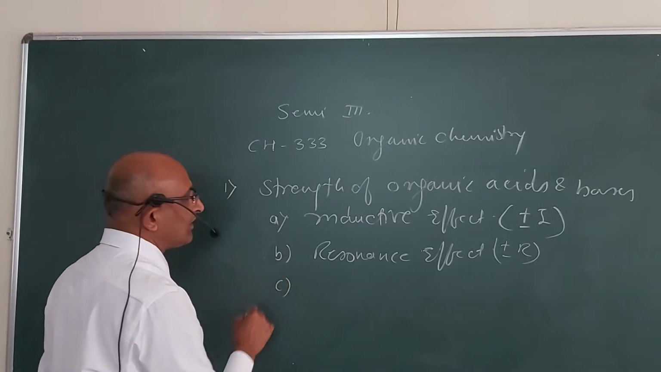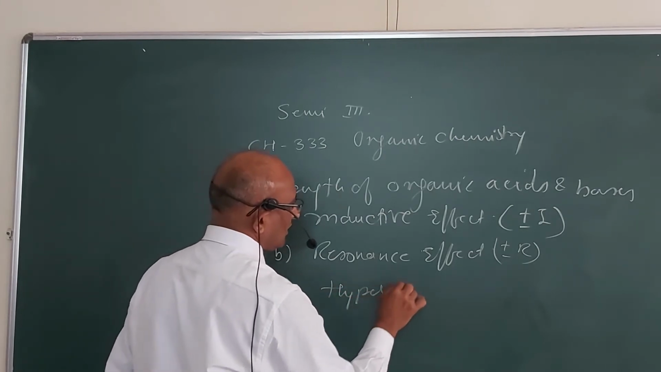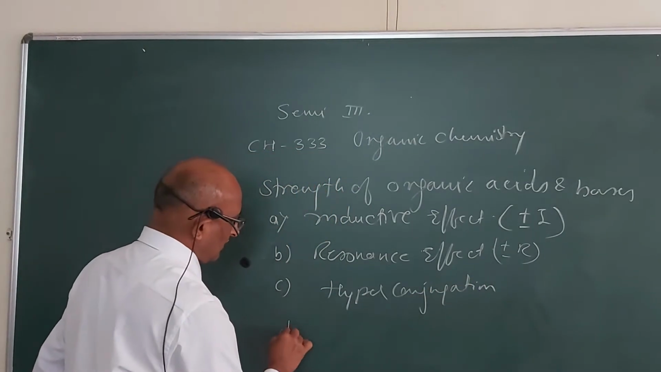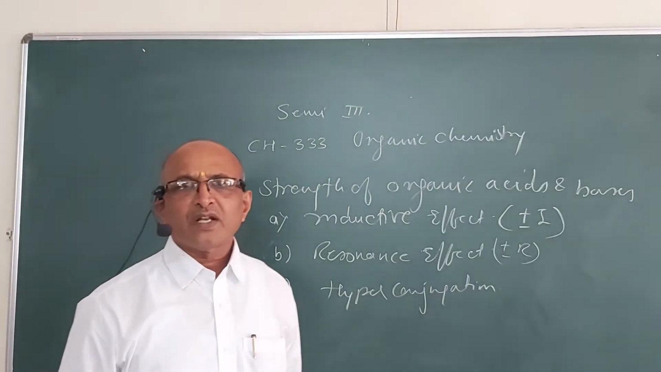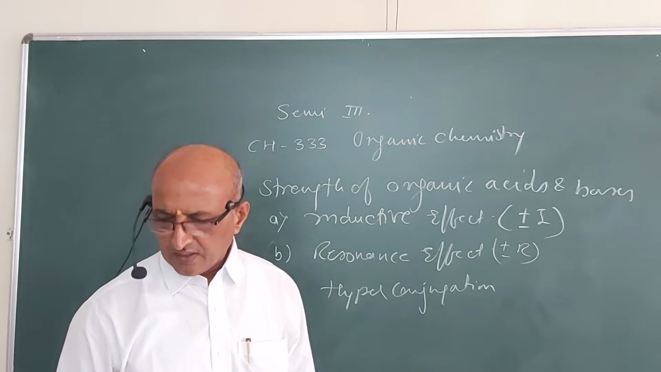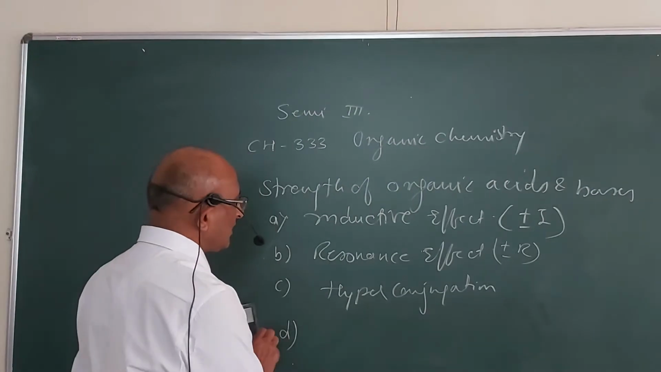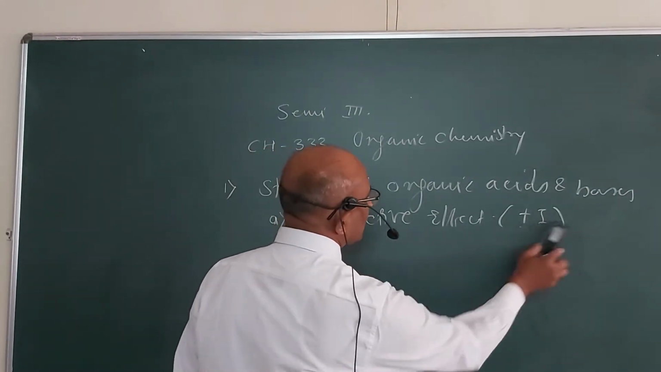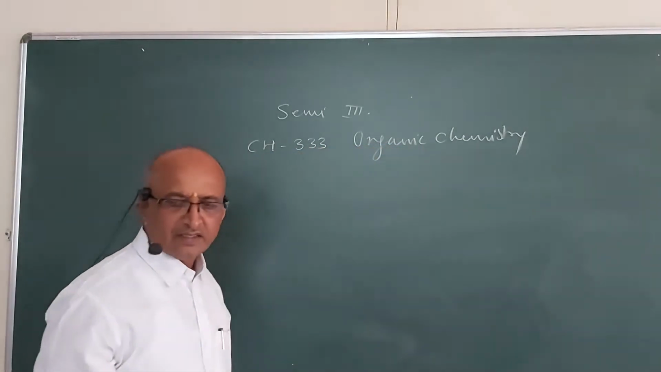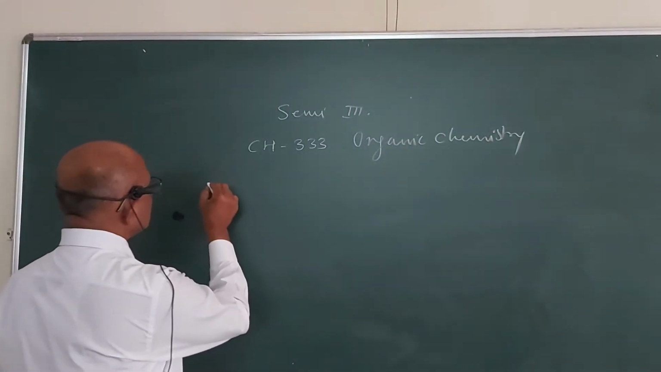Then the third is your hyperconjugation. So these different factors which are affecting the strength of organic acids and bases, how they affect the strength, that we are going to deal with in detail in this topic. And you must be able to distinguish between the different types of acids and different types of bases, and the strength of the different types of acids, how it is influenced or how it is decreased. The strength of organic acids and bases is decreased. That you are going to deal with in detail in this first topic.